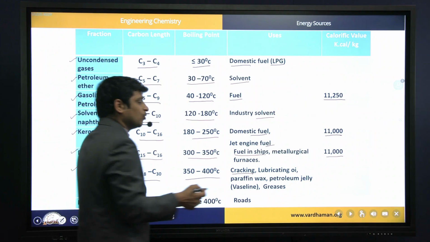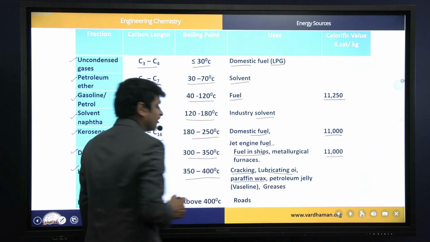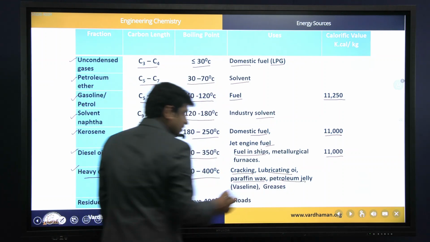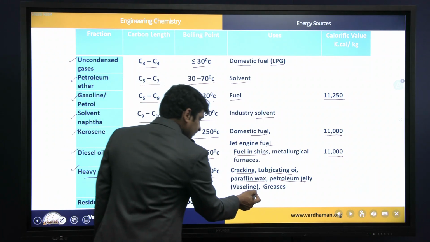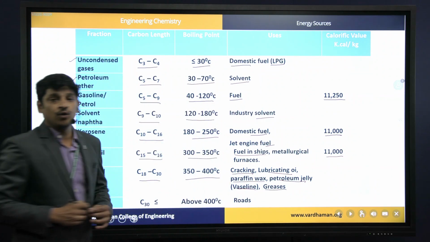And we can also make some lubricating oils, and we can prepare some wax, paraffin wax, and some petroleum jelly or vaselines, and we can also prepare greases out of this heavy oil.